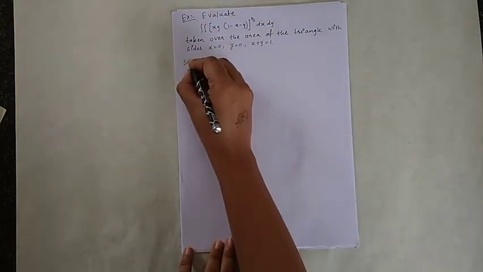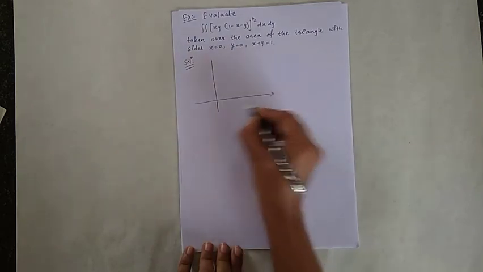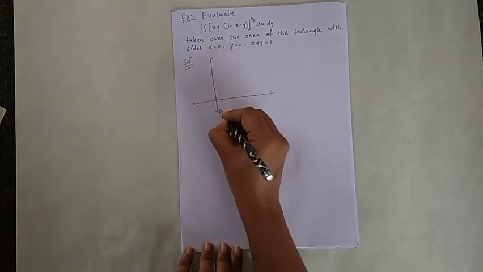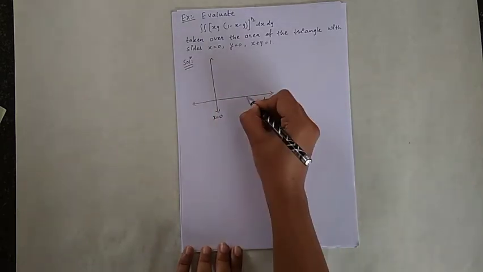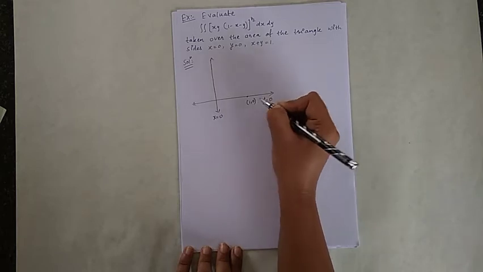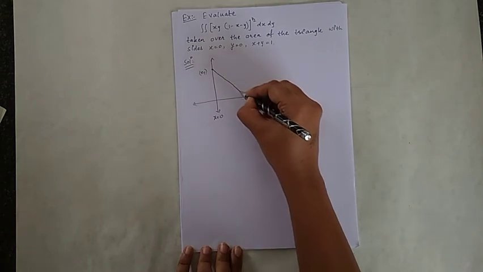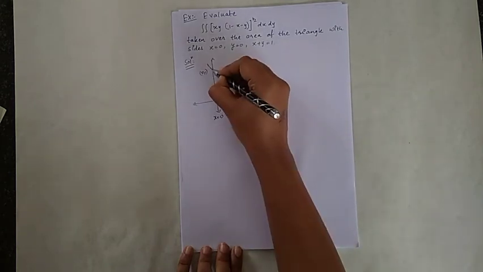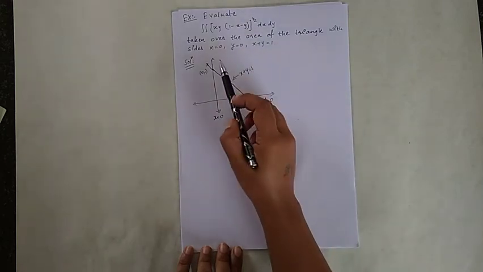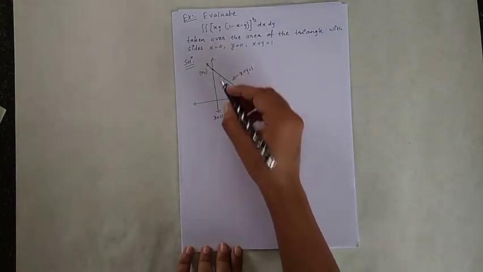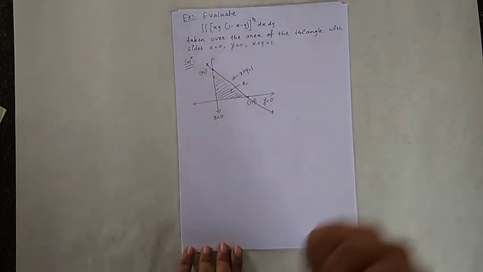Solution: this line is my x is equal to 0 and this line is my y is equal to 0. Suppose point (1, 0) is here and (0, 1) is somewhere here. So the x plus y is equal to 1 line is this, and this is the triangle with these three lines. So this is my region R.